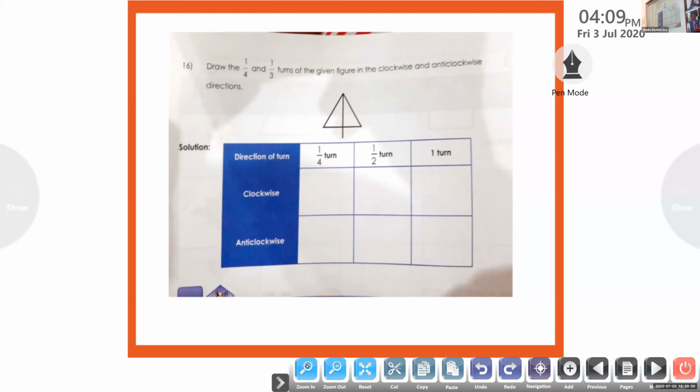Okay. Can you see the board? Yes, ma'am. 1 by 4. Okay. Can I read the question? Who can read the question?